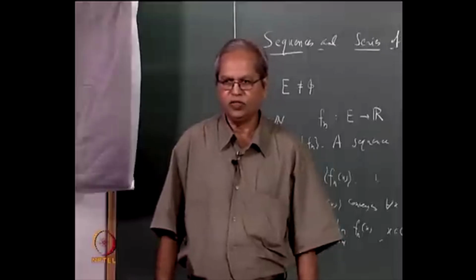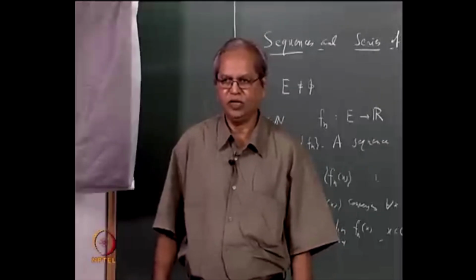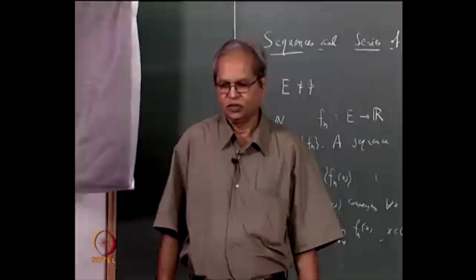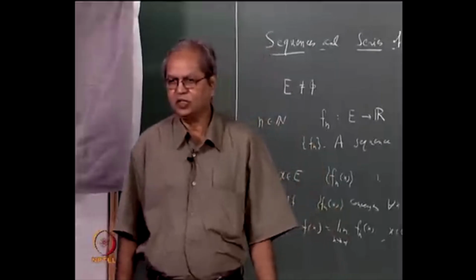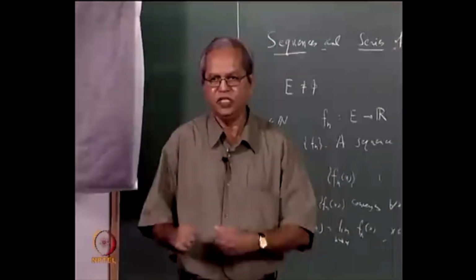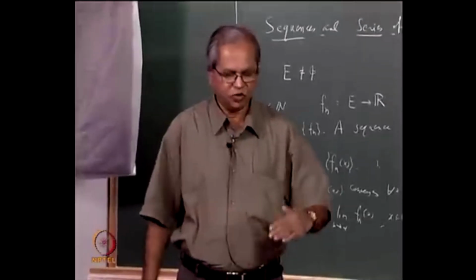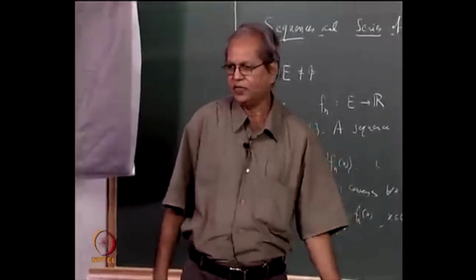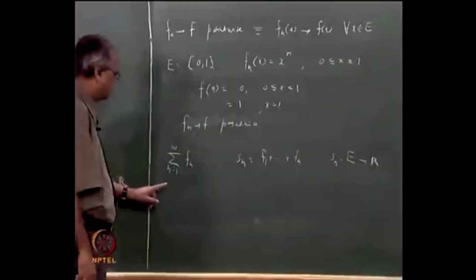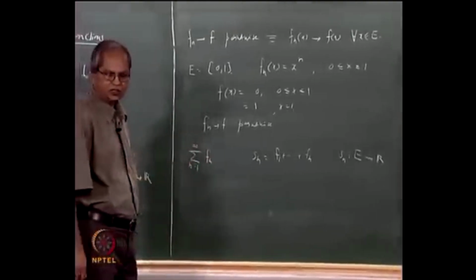A finite number of terms can be removed from, or inserted in, a sequence or a series. The convergent sequence will remain convergent and the divergent sequence will remain divergent. Of course, if it is a series, the sum may change, but a convergent series will remain convergent and a divergent series will remain divergent.